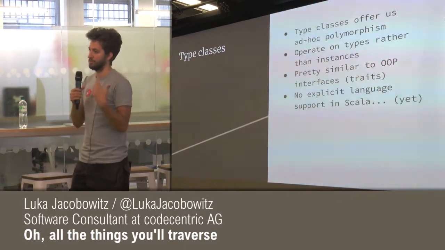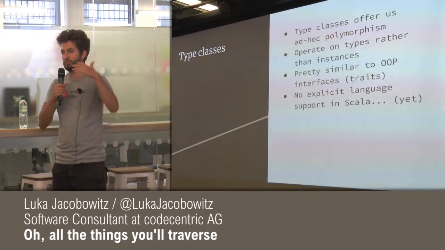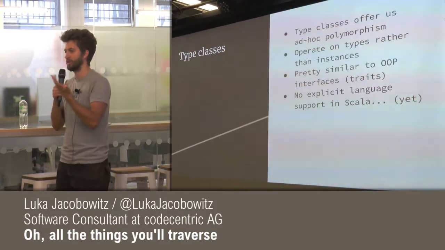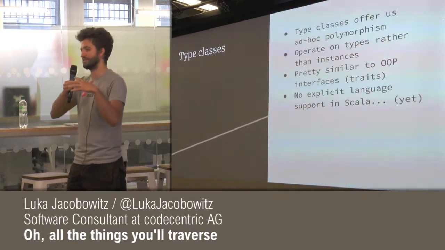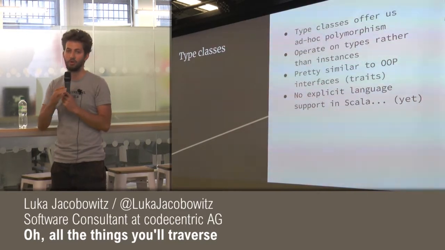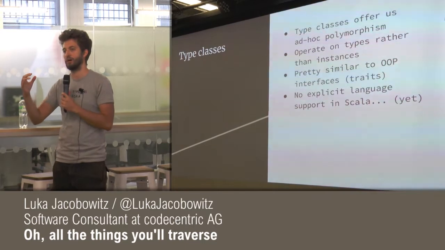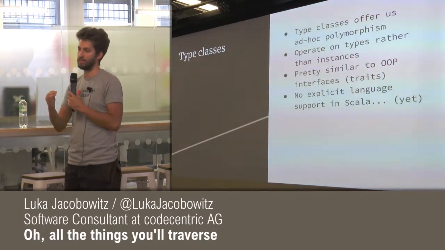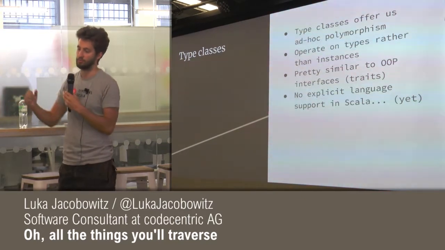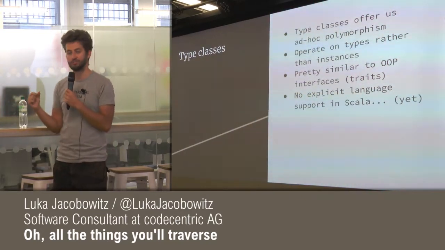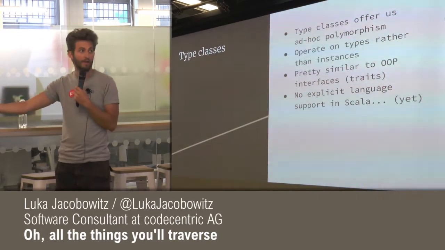So if you have a trait called List, then you can implement it using an array, and you have an ArrayList, or something very simple like that. The idea of the type class is very similar. You also have this interface, but instead of implementing it at the definition site, you implement it after the fact, and that's why it's called ad hoc polymorphism, because you can define instances for these type class interfaces in an ad hoc way.